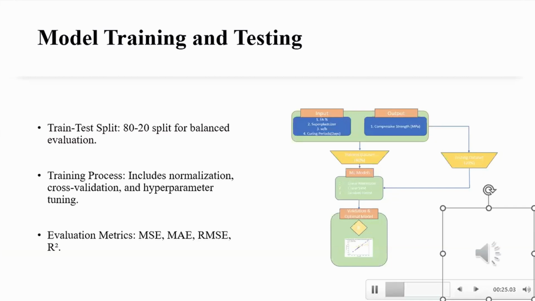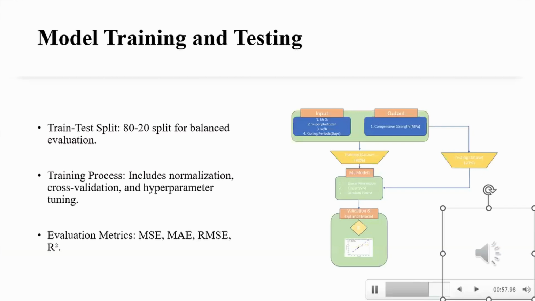Next, during the training process, we applied several techniques to optimize our model. Normalization was used to scale the features so that they have a consistent range, which is crucial for models sensitive to the scale of input data. We performed cross-validation to reduce overfitting and ensure that our model performs well across different subsets of the training data. Hyperparameter tuning was conducted to fine-tune the model parameters and identify the best configuration for optimal performance.